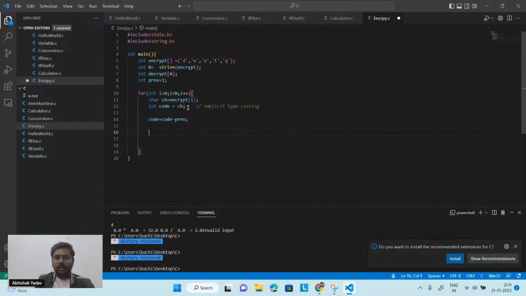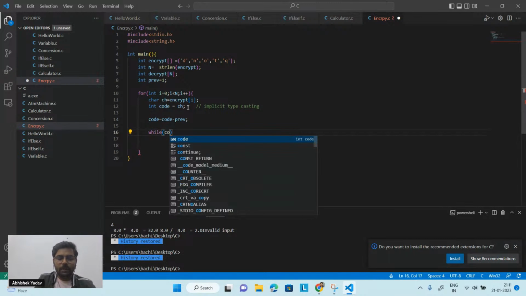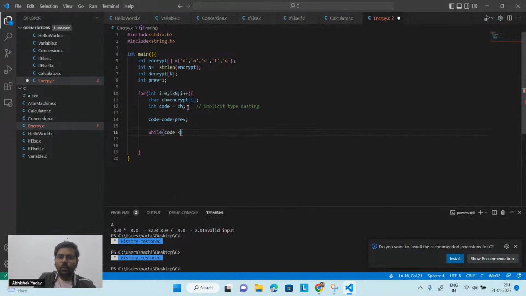After getting the actual code value, I have to check whether the code is lying in the range 97 to 122. If it is not, then I have to use a while loop, and this while loop will run till the time code is less than 97, right everyone?